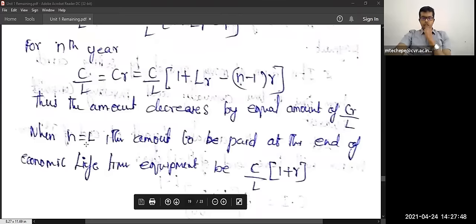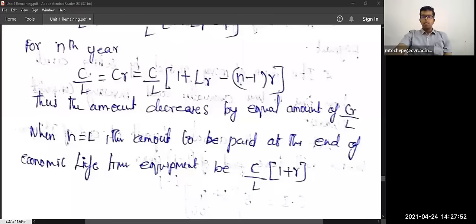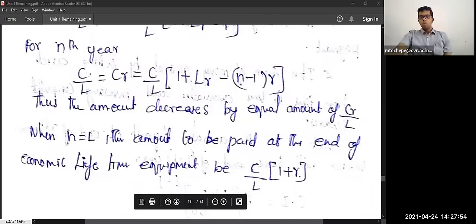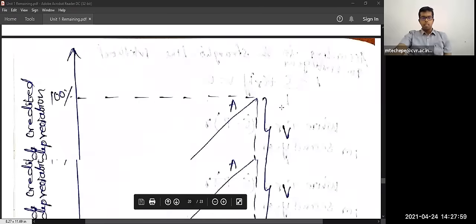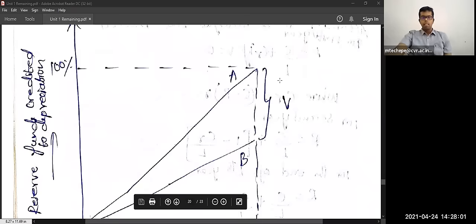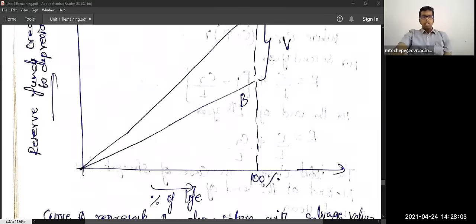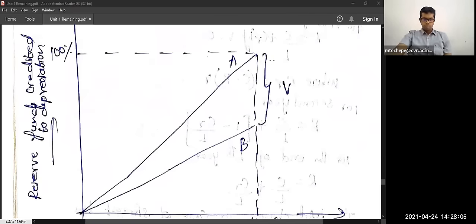So at the last year, when N is equal to L, the formula is C by L into 1 plus R. This is the formula for the last year, that is the whole N years. So this is the curve.